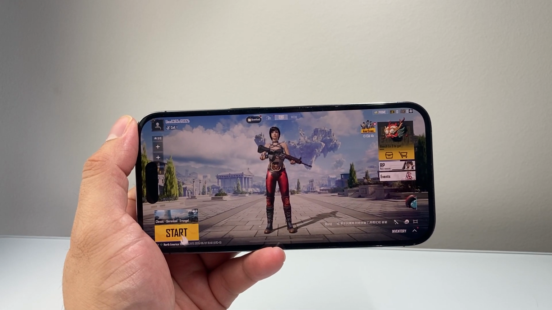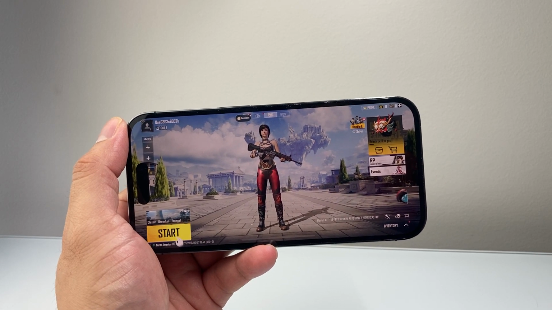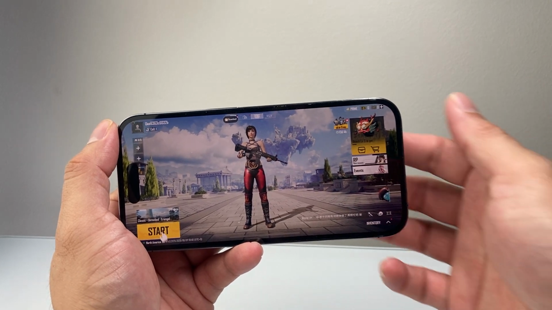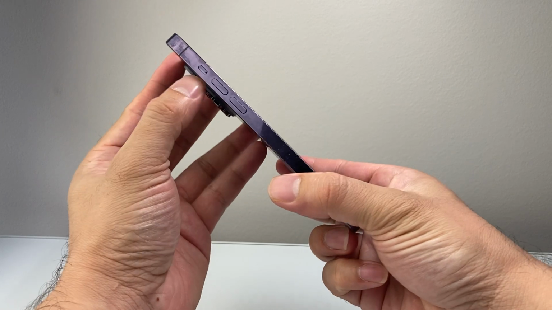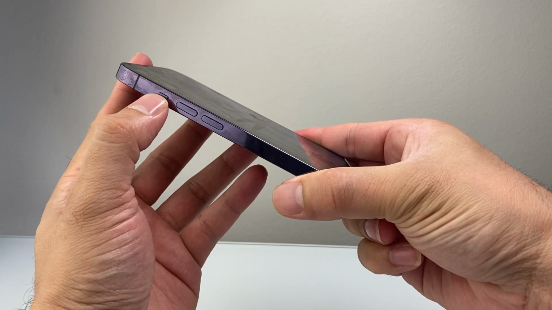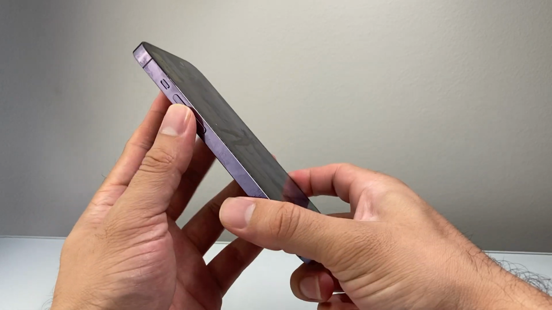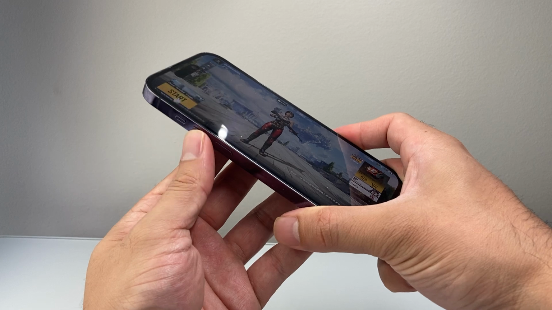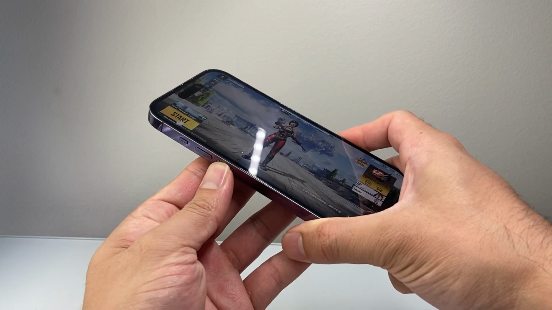In today's video, I'm going to show you how to fix the no sound problem on PUBG on iPhone. So let's get started. The very first thing is making sure that your volume is actually turned up. Sometimes if this is down, you're going to point it up. But sometimes you need to press on a newer phone to make sure it's not in silent mode. And then also make sure you toggle up the volume. Sometimes if you're on low or accidentally in game mode, it's on low, and you're not going to hear anything. So you're going to turn that up.